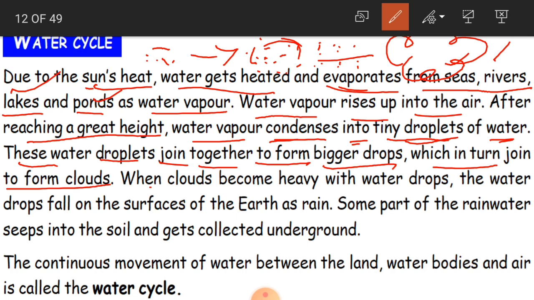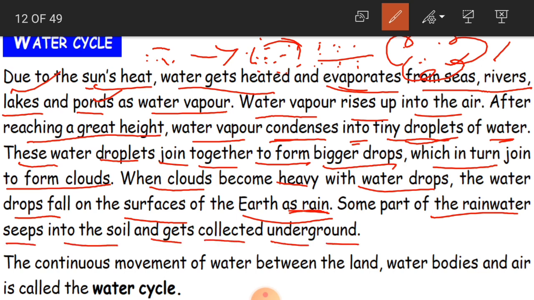Okay, and when clouds become heavy with water drops, the water drops fall on the surface of the earth as rain. When these clouds become heavy with water drops, these water drops are going to fall on the surface of the earth. How can we see it? In which form? In the form of rain. Clear, children?